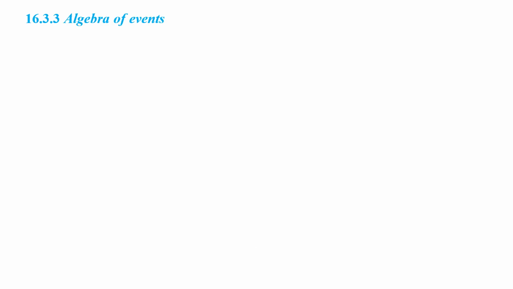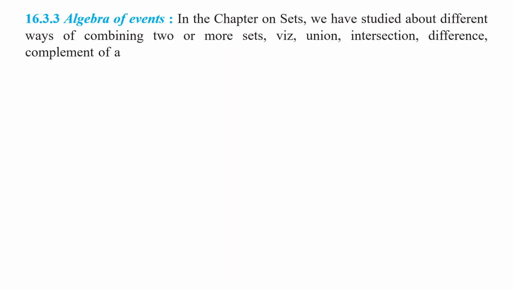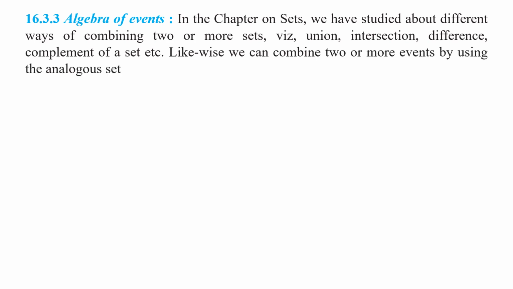Now let us discuss algebra of events. In set theory, we have discussed algebra of sets. In the chapter on sets, we have studied different ways of combining two or more sets, which are union, intersection, difference, complement of a set, etc. Likewise, we can combine two or more events by using the analogous set notations. Here also we are using set theory knowledge for algebra of events.